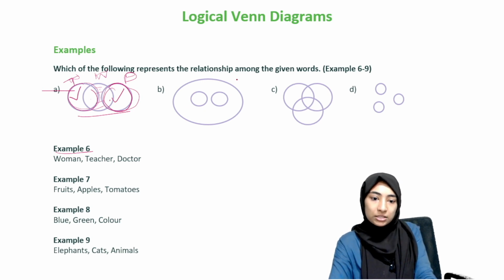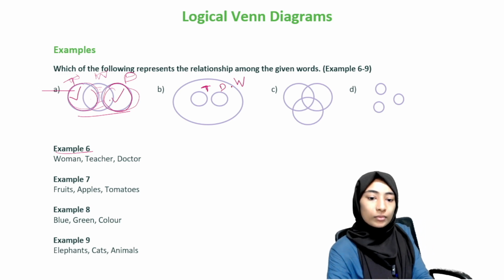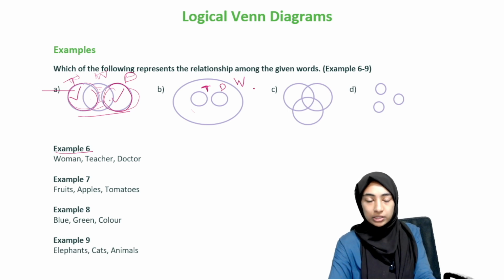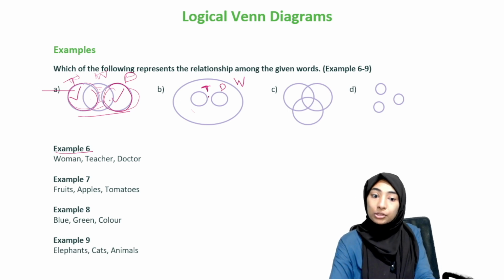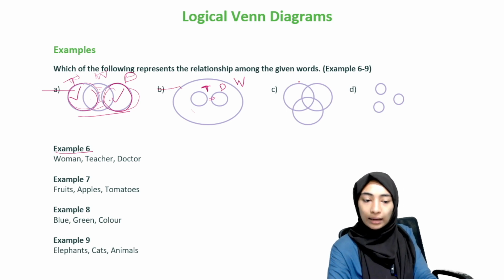Moving on to the second one. Here, does it make sense? So if you put woman here, again, you can put teacher, doctor here. This makes sense. No, this doesn't make sense. Why? Because we are saying that all teachers and doctors are women, which is false. You have men also, right, who are teachers and doctors. And then we are also saying that this is mutually exclusive. Again, false. Moving on. This one, look at this.